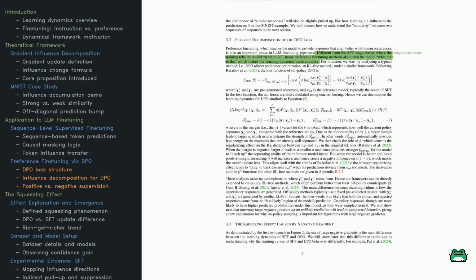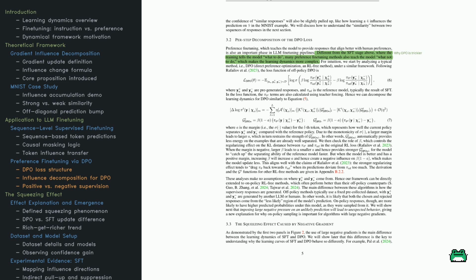Now let's talk about preference tuning, where the model learns not just what's right, but what's better. Unlike SFT, which tells the model exactly what to say, preference tuning teaches it to rank responses. That's where direct preference optimization, DPO, comes in. Here's the idea. You take a prompt and 2 responses, one preferred, one not. Then, you train the model to boost confidence in the preferred one and suppress the others.